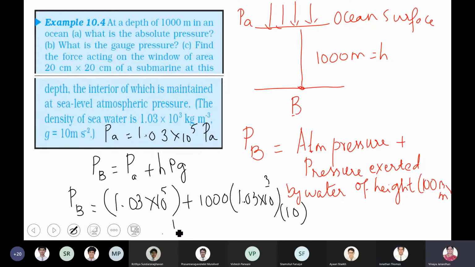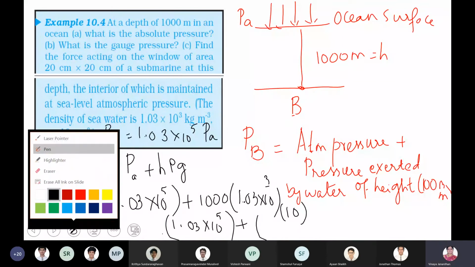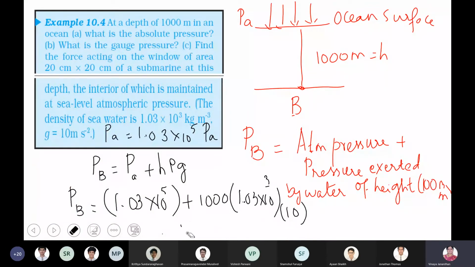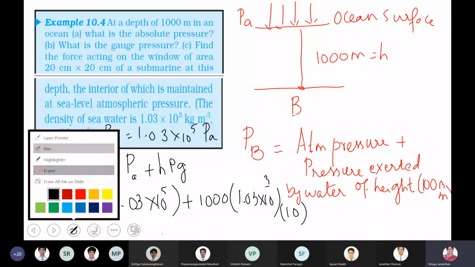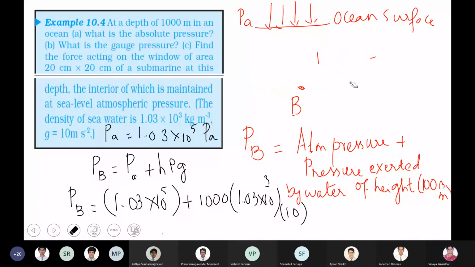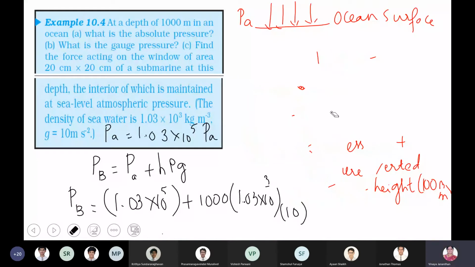So this comes to be 1.03 × 10^5 plus, fine. Boys, do you know how to calculate, or should I do that? With exponential powers, is it tough for you, boys? I'll do it. Yes, ma'am.